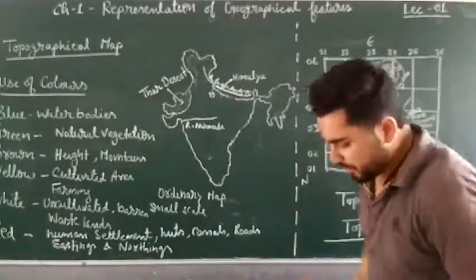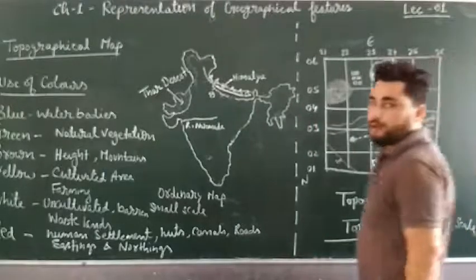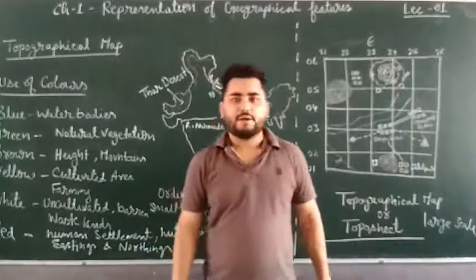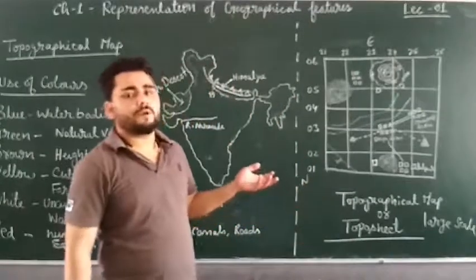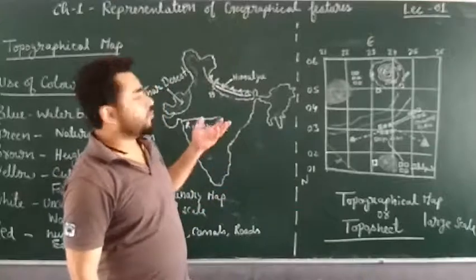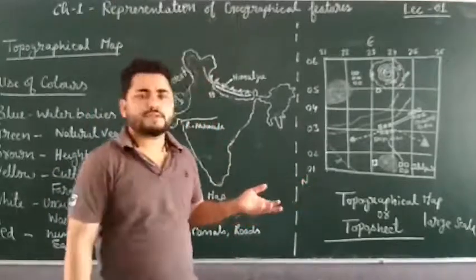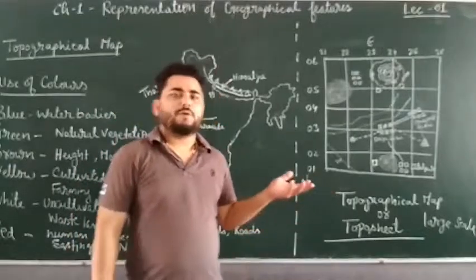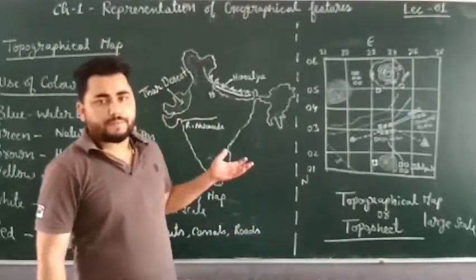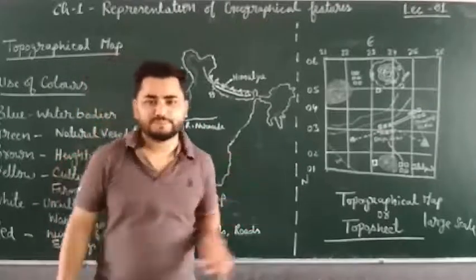So this was about the topographical maps and use of colors in topographical maps in order to show various geographical features, cultural features as well as physical features. I hope you would have understood everything. Thank you so much. Bye.